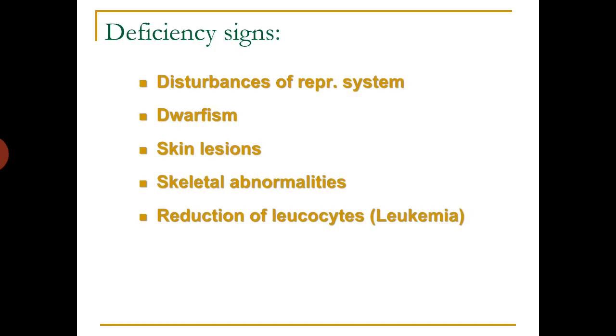Deficiency signs of lack of zinc: disturbances of the reproductive system, then dwarfism, that means growth retardation may be there, and skin lesions, skeletal abnormalities, reduction of leukocytes, that means it causes blood cancer called leukemia.